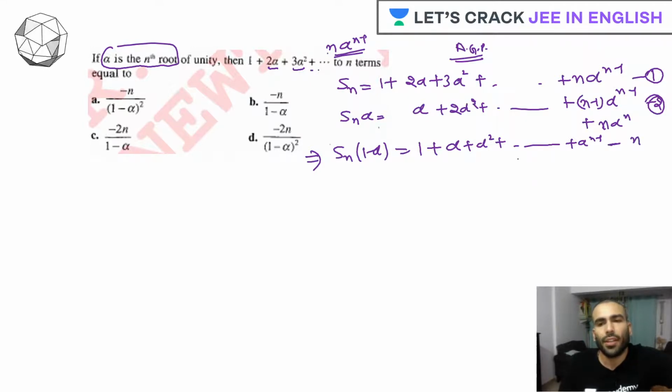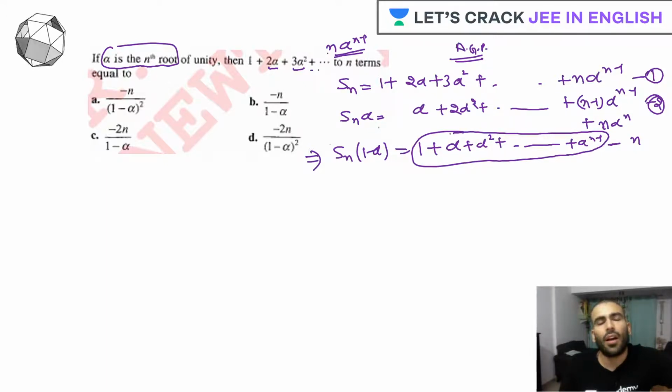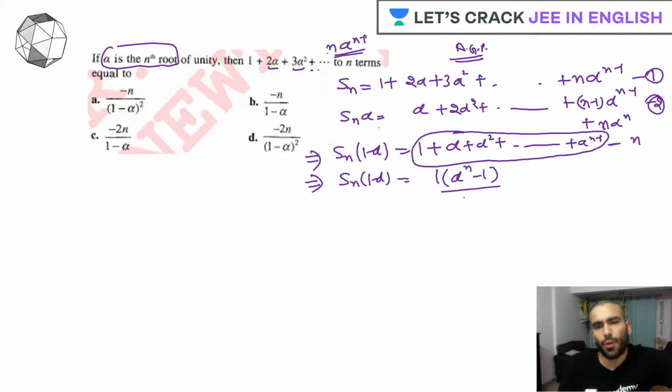That's it. So now look at this, guys. Don't you think it is looking like a GP having n terms and having common ratio alpha, right? Sn times (1 minus alpha) will be 1 into (alpha raised to n minus 1) upon (alpha minus 1), correct?